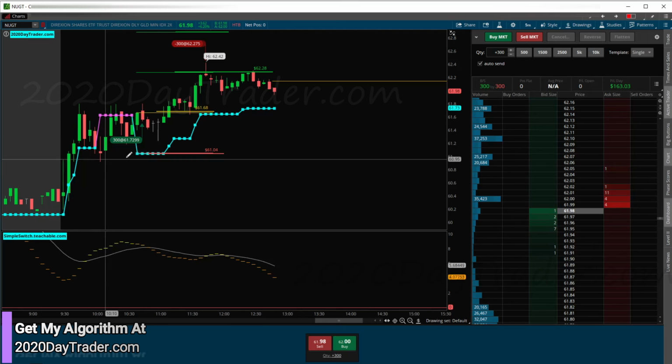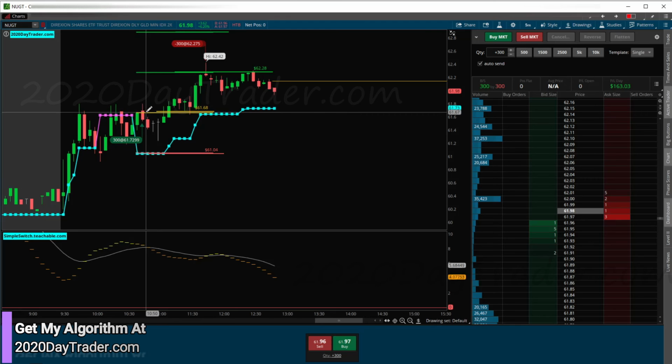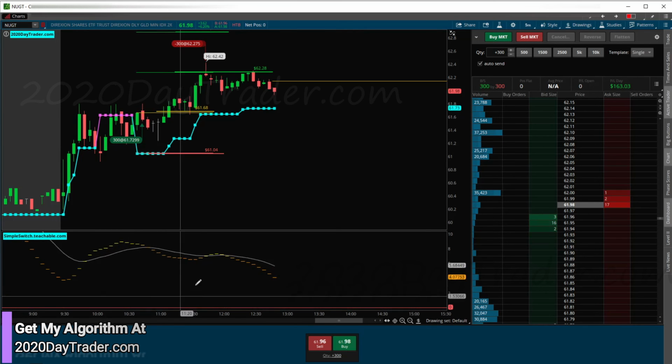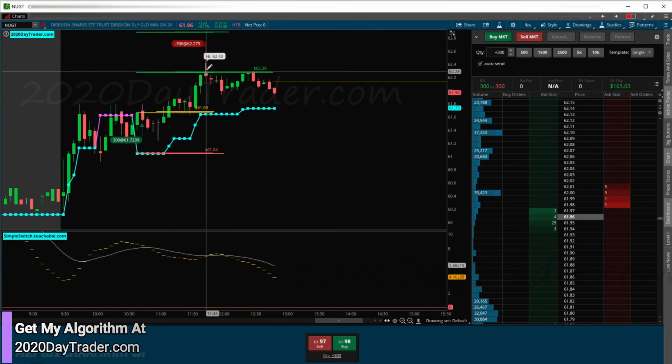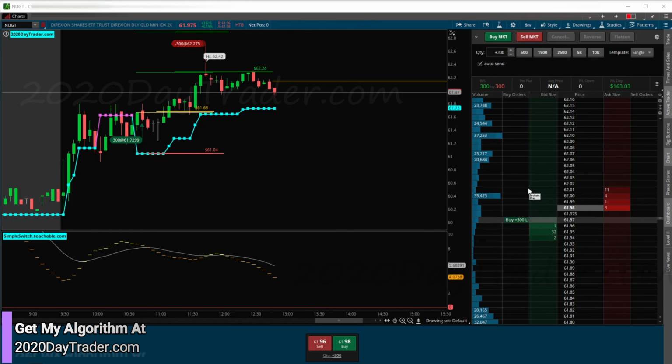So we came up. We had our switch right here, permission right here. See that? So we're switching from red to green, or whatever color that is to you. Dotted line above the solid line above the red line. Permission to go long. Jumped in, made our money, and now it's coming back down. So $163 on NUG.